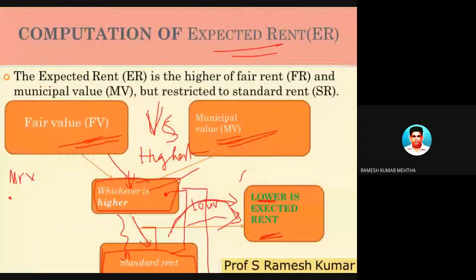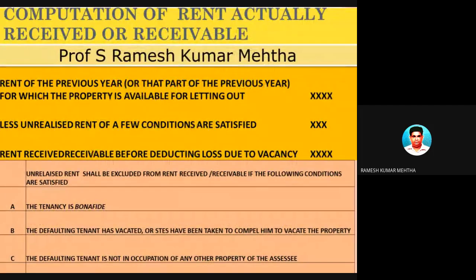Now what does it mean? See here, we are finding out rent received or receivable. You can take a photo or snapshot of this particular slide. I will just explain it to you.